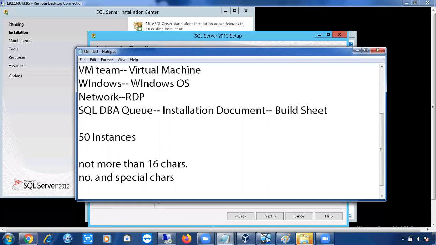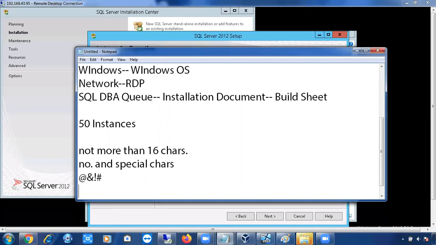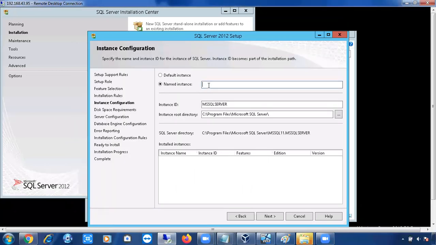Like the special character at the rate, and this symbol. There are different special characters, right? It won't accept any special characters other than two: dollar and underscore. It will accept only these two special characters in the instance name. Again, you cannot give an instance name like this: dollar SQL 2012. So what is wrong with this? It will accept dollar and underscore in the instance name, but you cannot give it like this.